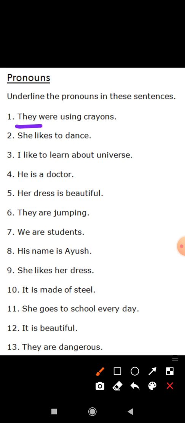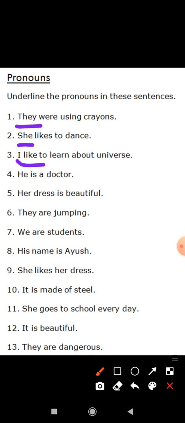So now children, tell me and underline the pronoun. Yes, you are right. "She" is a pronoun. "I like to learn about the universe." Now tell me, which word is the pronoun here? Yes, "I."